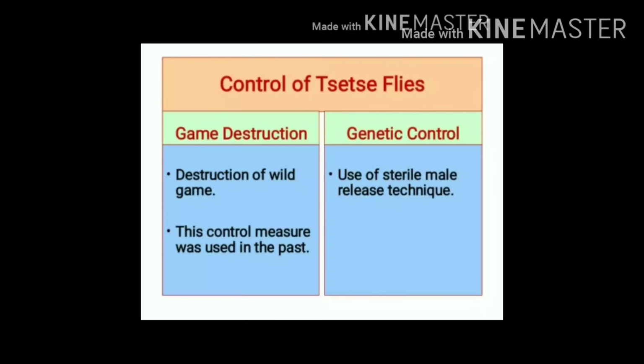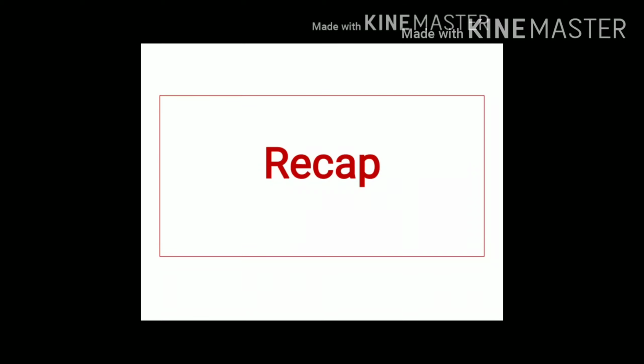Control measures further include game destruction, that is, destruction of wild game. This control measure was used in the past and it is not used nowadays. Genetic control includes use of the sterile male release technique. Recap. Black flies are important vectors of onchocerciasis and tsetse flies are important vectors of trypanosomiasis or sleeping sickness.